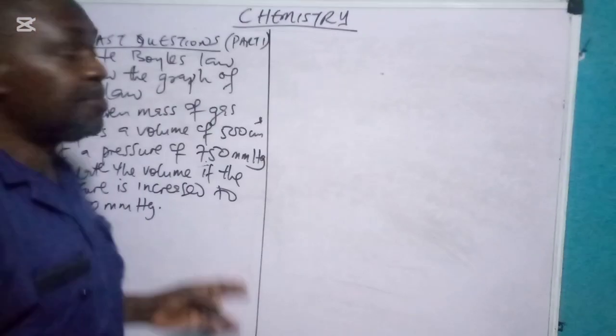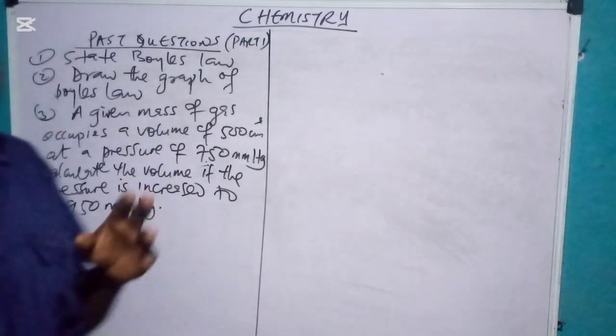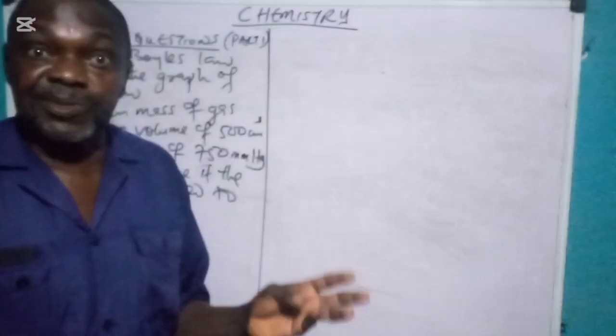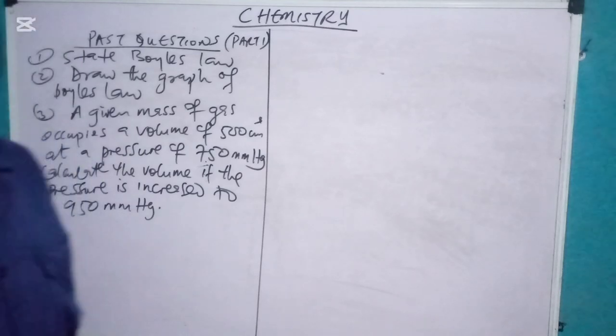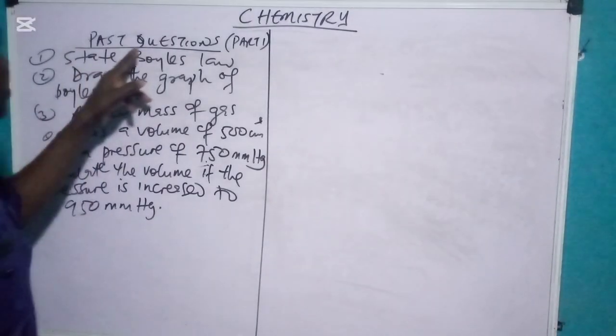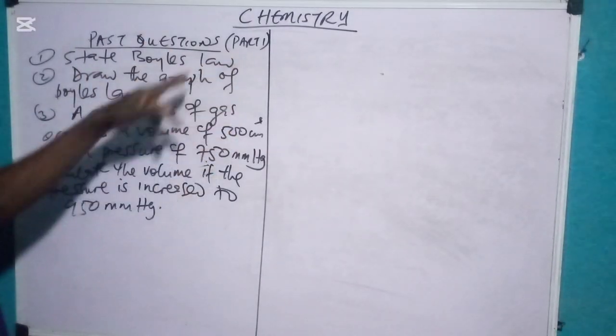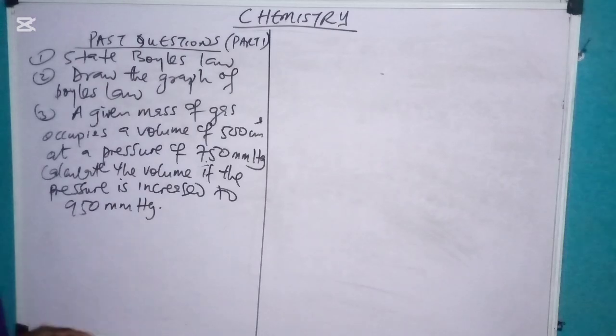So without wasting time, you have the first question. Again, we are going to be doing them in parts, in form of questions, so that it will be easy for us to really comprehend. So this is a past question, well selected. We call it part 1. This is the part 1 of the video.